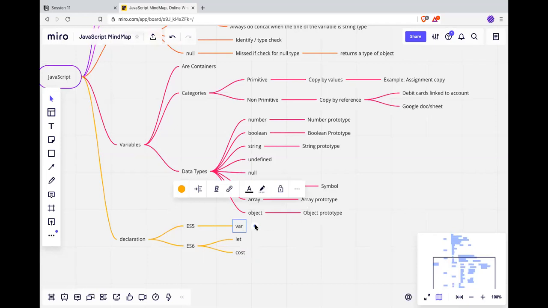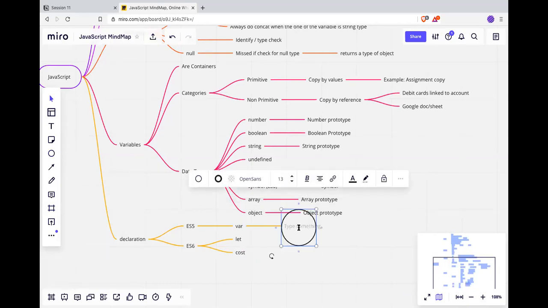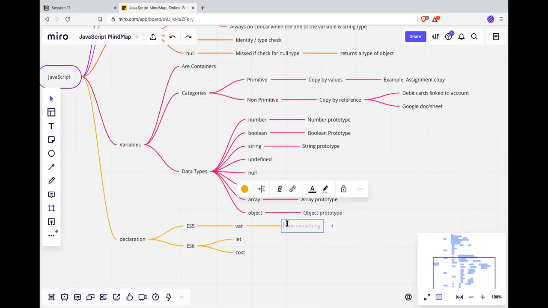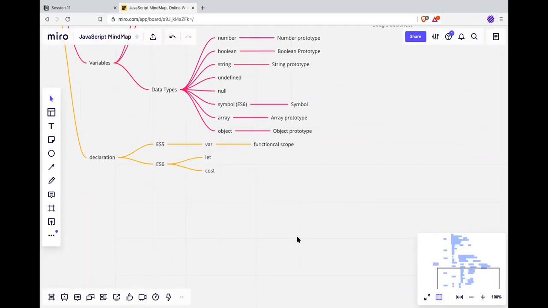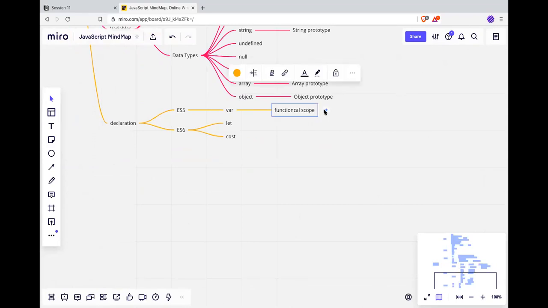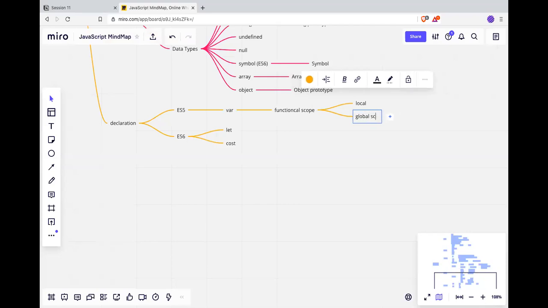Okay. Var has a functional scope. And the functional scope again has local and global scope.